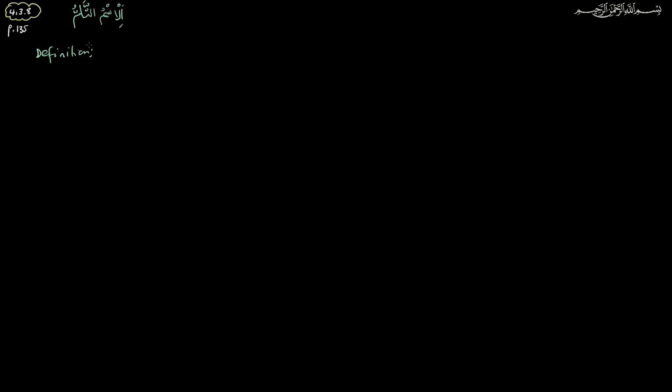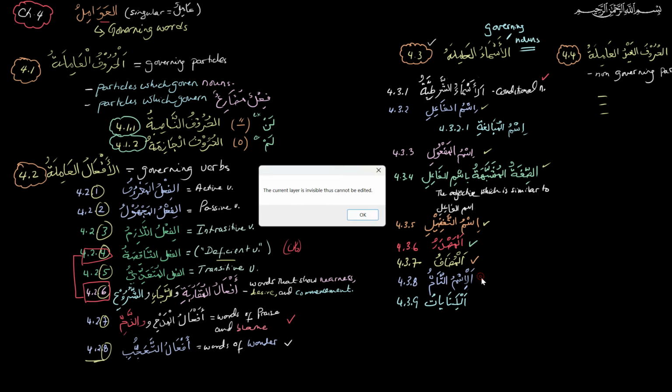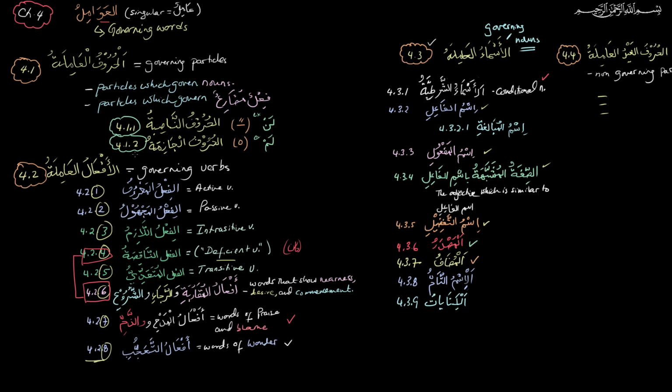Inshallah. Now we'll go on to the next section, 4.3.8, which is al-ismu taam. There's no English translation of the word, so we will never know. So al-ismu taam is second to the last section in this part of al-asma ul-amila. We just finished al-mudaf. So ismu taam. Okay, let's figure out what ismu taam is.